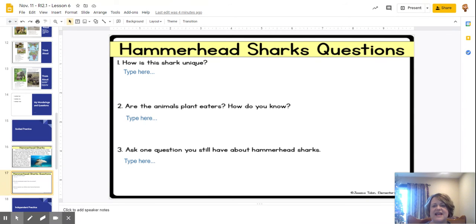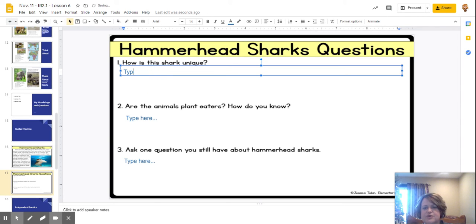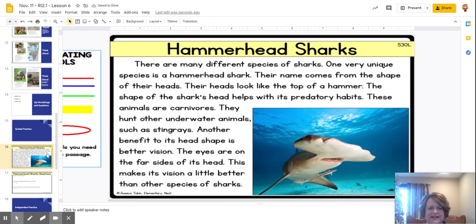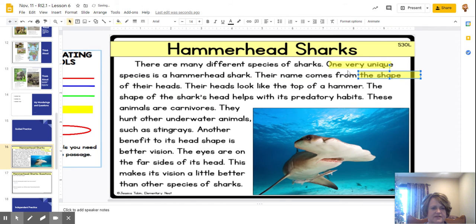Number 1 says, how is this shark unique? Well, I remember the word unique in my passage, so let me go back and find the word unique. There it is. So I could highlight this whole sentence because it would answer that question. One very unique species is the hammerhead. The name comes from the shape of their heads.